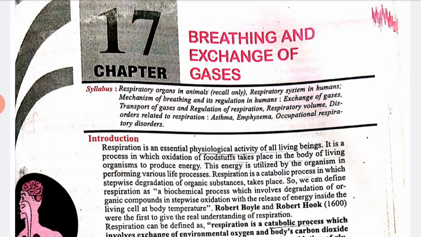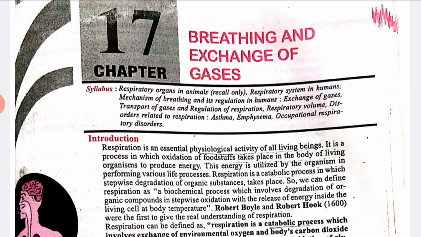Respiration is an essential physiological activity of all living beings, right? It is a process in which oxidation of foodstuffs takes place in the body of living organisms to produce energy. This energy is utilized by the organism in performing various life processes.